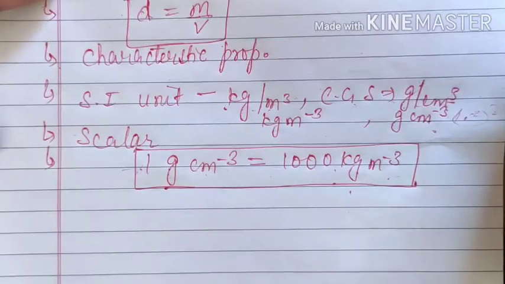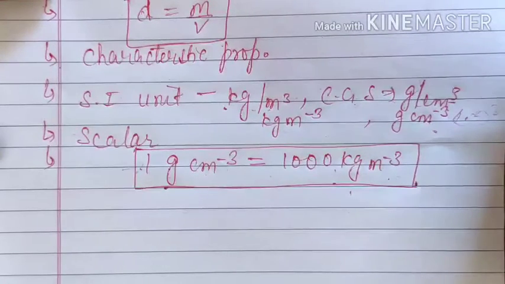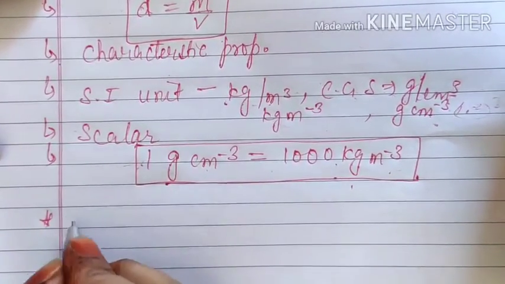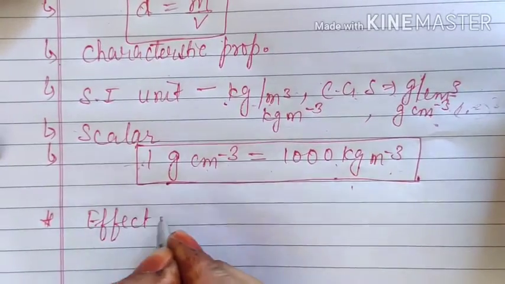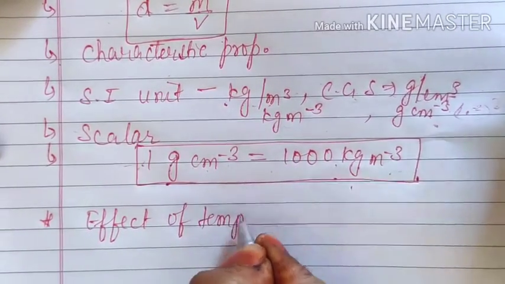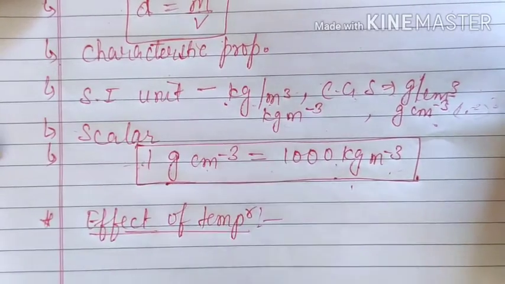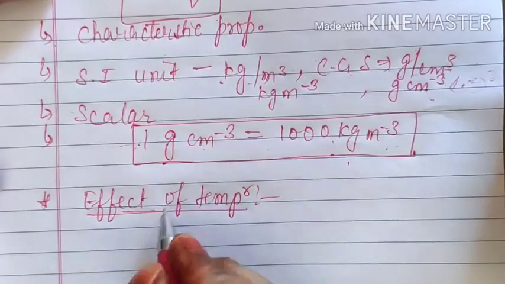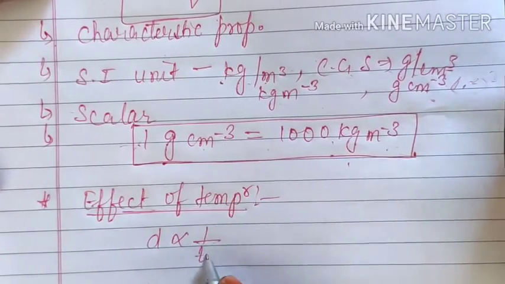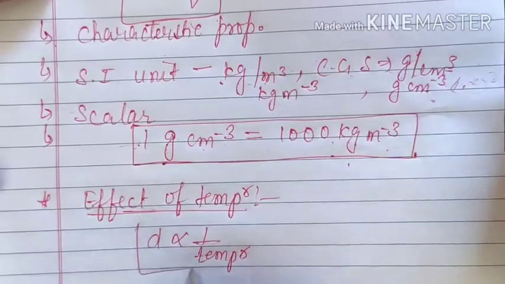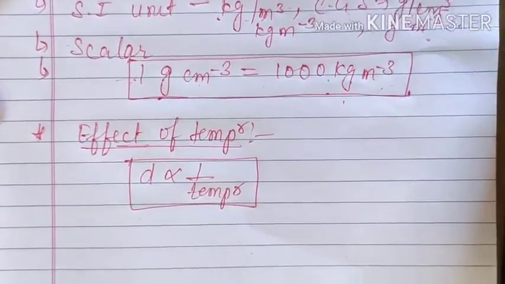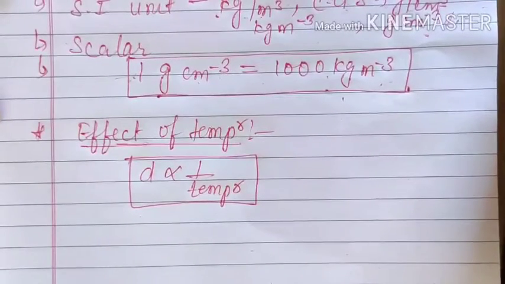These are the basic things related with density, and actually we already knew it. Now we will learn relative density, but before relative density we will need one thing, and that is the effect of temperature on density. That means what is the relation between temperature and density. The thing is, density and temperature are generally inversely proportional to each other. We will learn some exceptions here, but still in general density is inversely proportional to temperature.